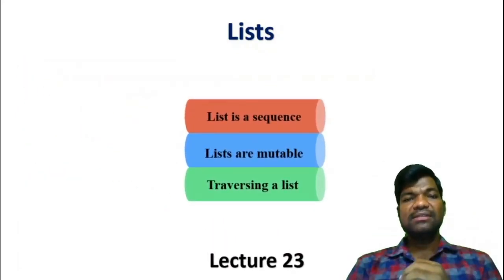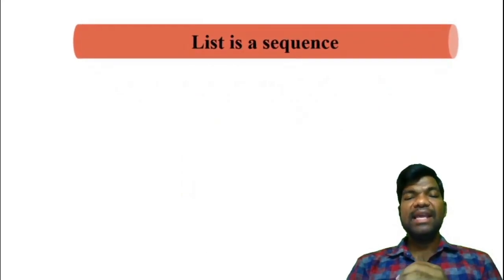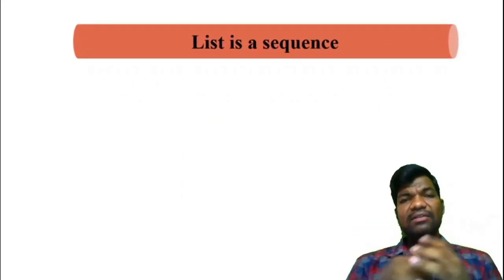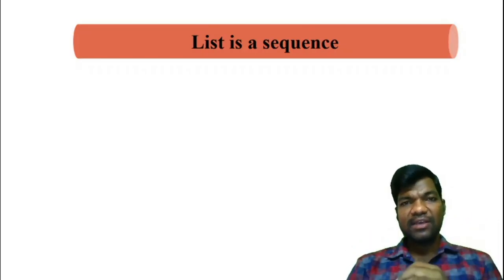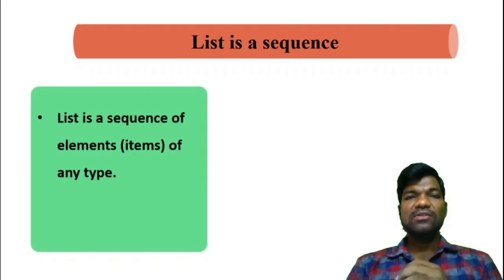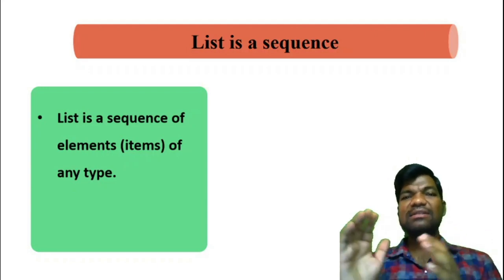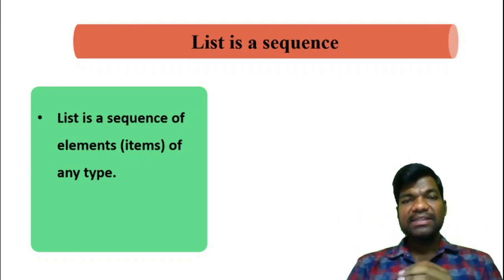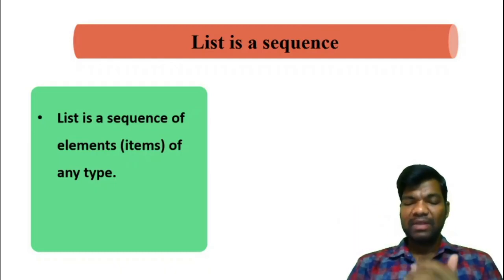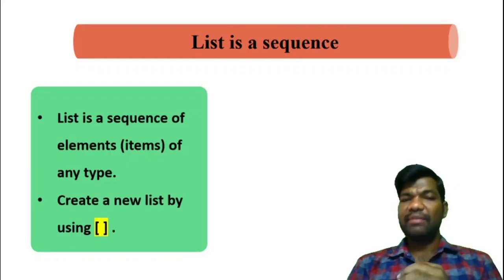So today we will discuss these three topics: sequence, mutable and traversing. First, coming to list is a sequence. So already we know that string is also a sequence of characters. Similarly, here list is also a sequence of items or elements of any type. String is a sequence of characters, but list is a sequence of elements. How are we creating the list? By using the square brackets.